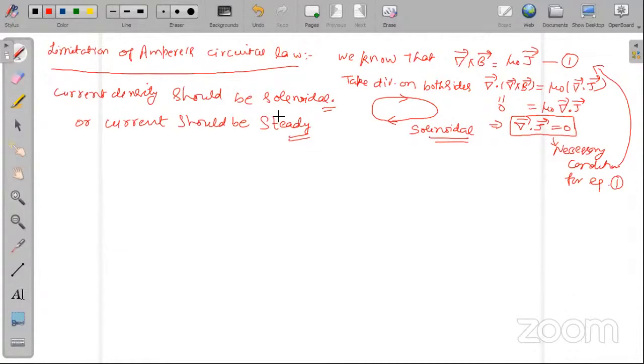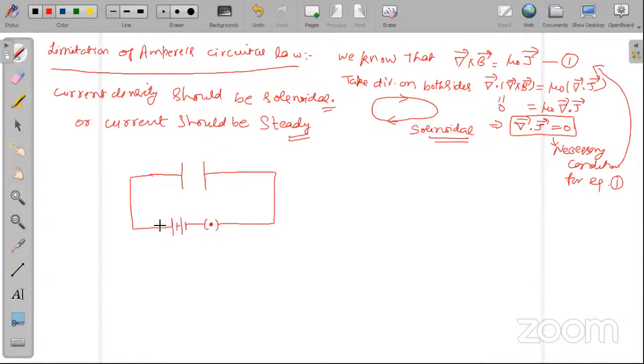Now I want del dot J equal to 0. Now let us say we have a capacitor connected to a battery, and we have a key here. When I insert the key, what will happen?